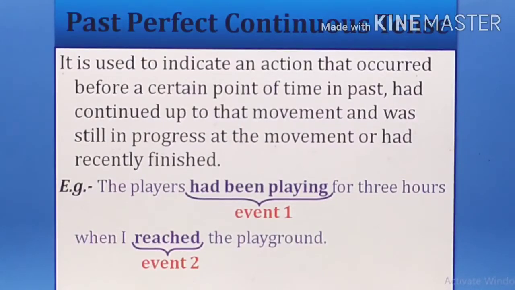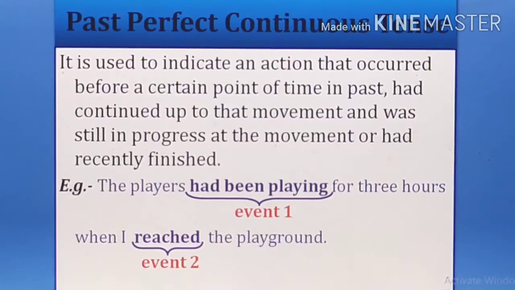But there is a big difference between past and present, okay? In the past perfect continuous tense, we will see that the action was started in the past and was going on in the past. That means we are talking about some history of the past, isn't it?